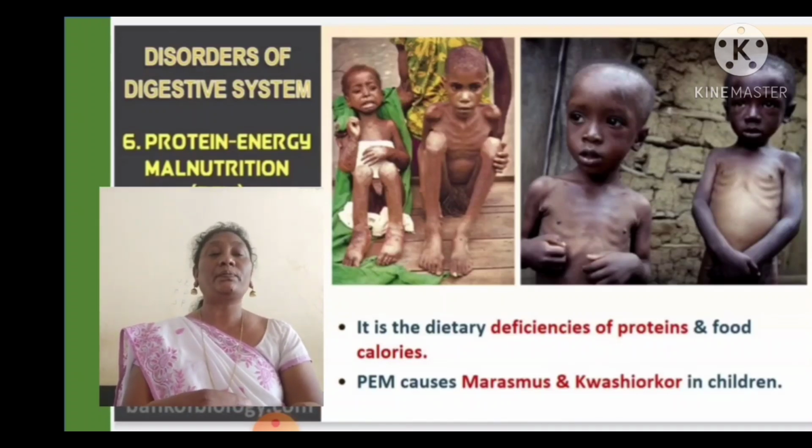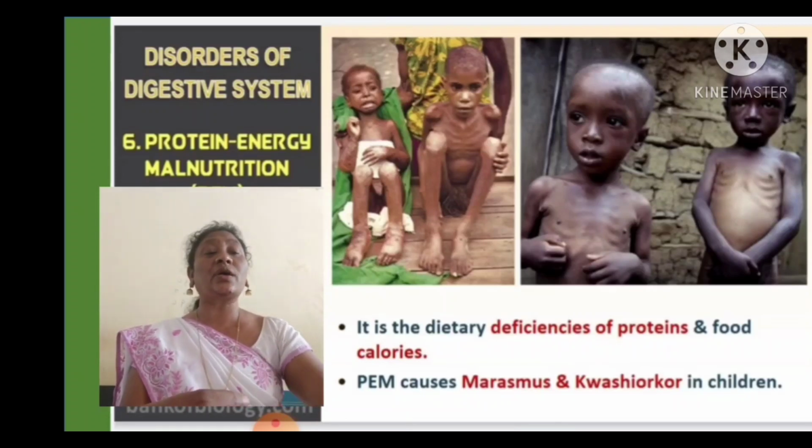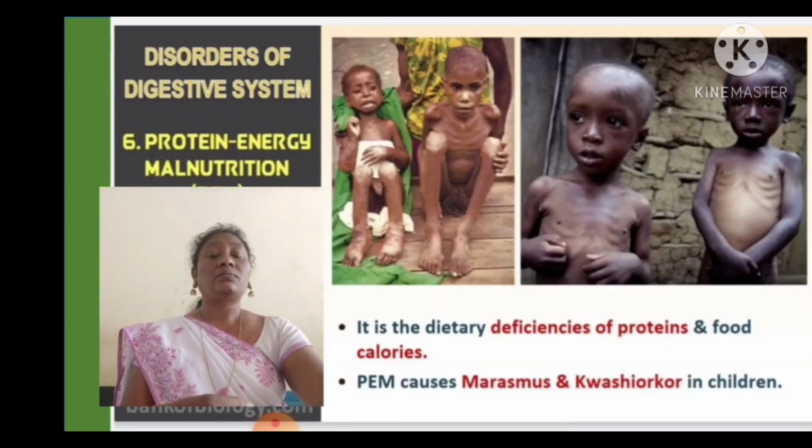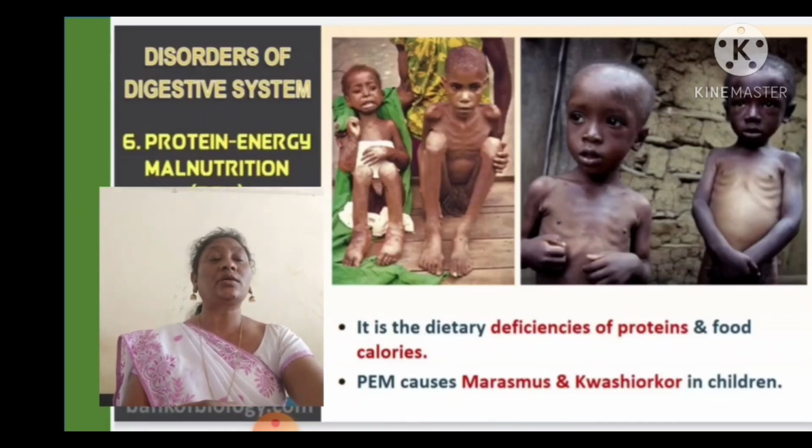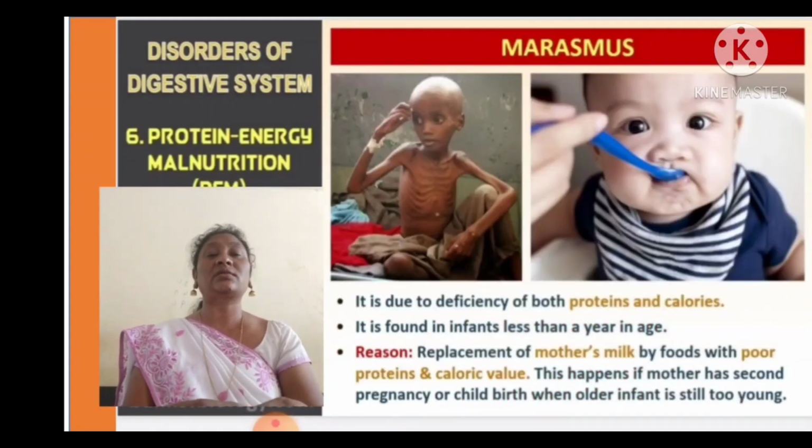So PEM, marasmus and kwashiorkor, we can see in children. PEM is protein energy malnutrition. It is due to the deficiency of both proteins and calories. Calories means carbohydrates. It is found in infants less than a year in age. Very small children, we used to find, less than 1 year.